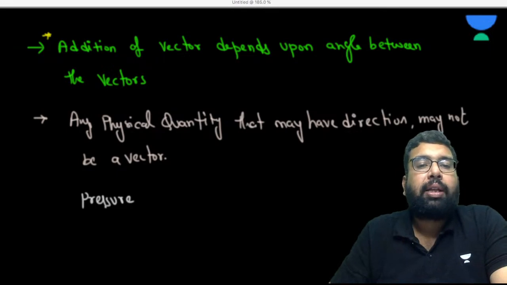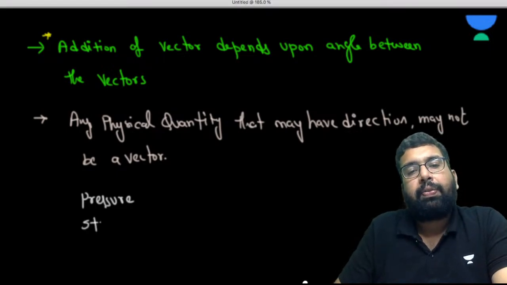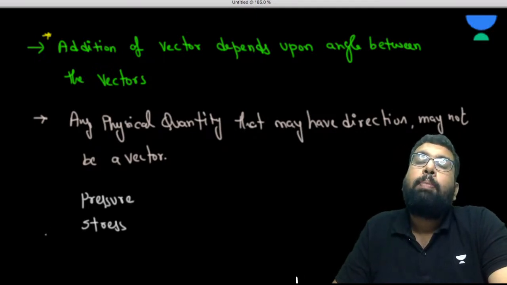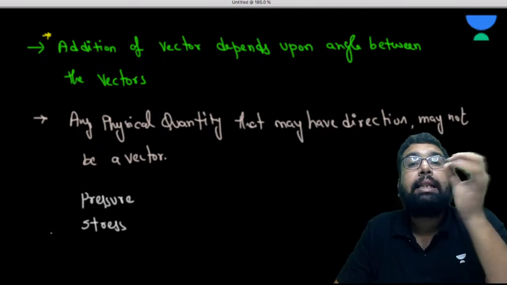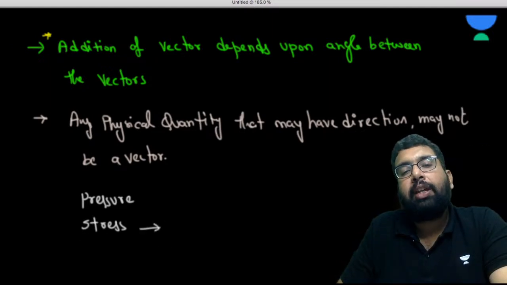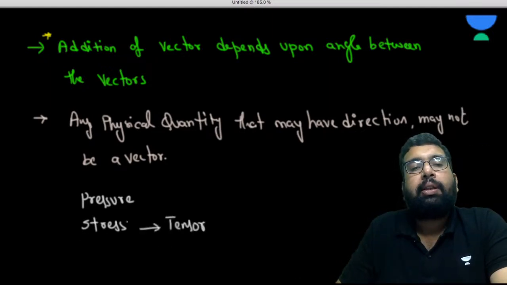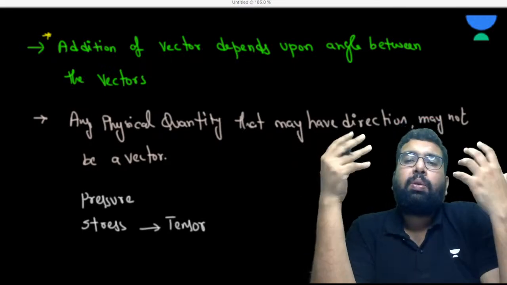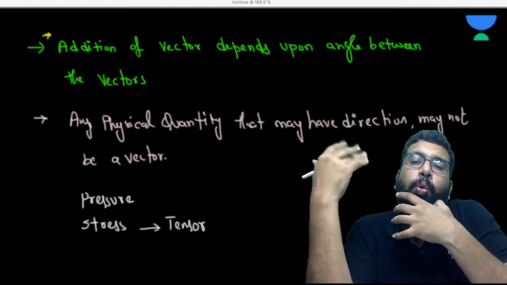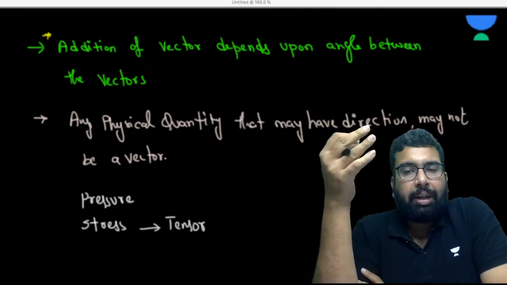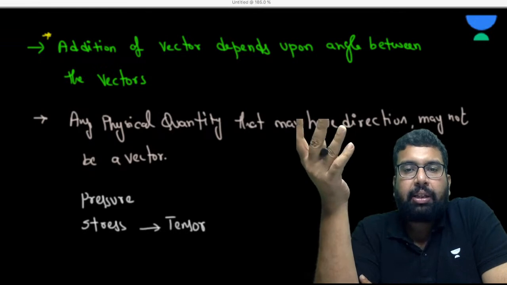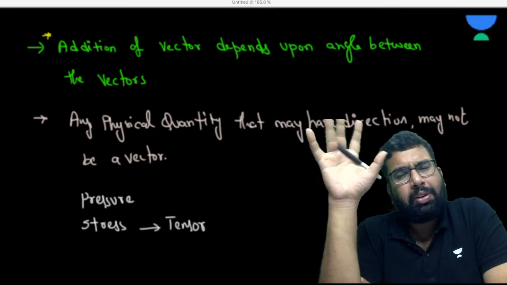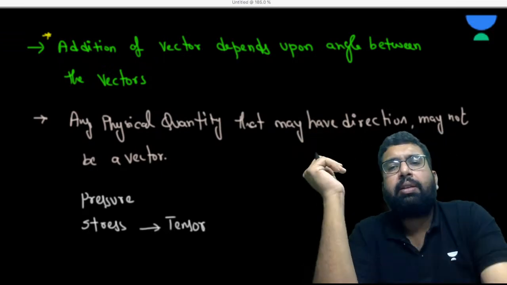For example, stress, which is force per unit area. Stress does have some direction, but it is not a vector. It is actually a tensor quantity. So what is a tensor quantity? You don't have to know it, but it is a little improvement upon the vector. Normally tensors are represented in the form of matrices, and they depend upon the orientation of the plane. So just know this name, that stress is a tensor.